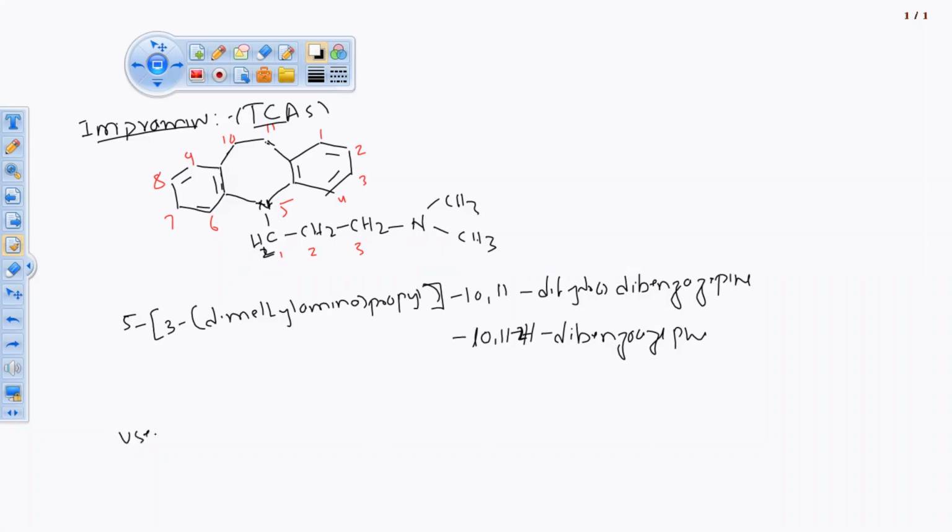And now if we talk about uses for this drug, synthesis we'll see later. It is used in the treatment of endogenic depression, used in the depression. Endogenic depression and exogenic depression both are different. Exogenic depressions are those depressions that are not permanent. They are for short term. Endogenic depressions are long term depression, so that require treatment. So exogenic depressions are those depression that doesn't require the long term treatment of the drug. So depression, endogenic depression, particularly